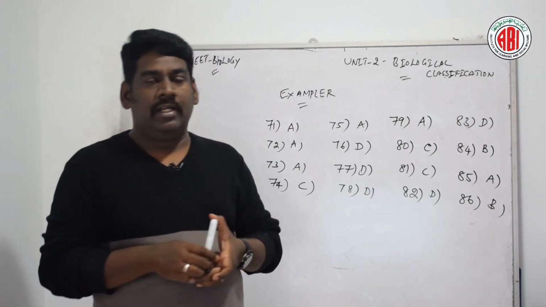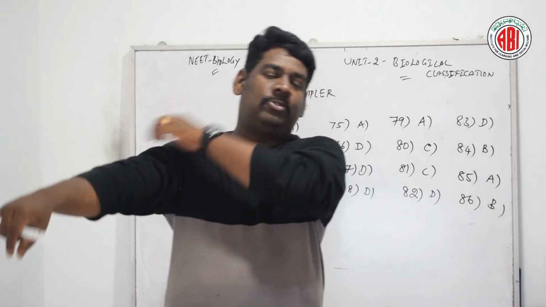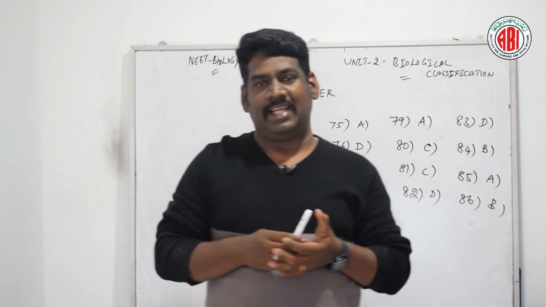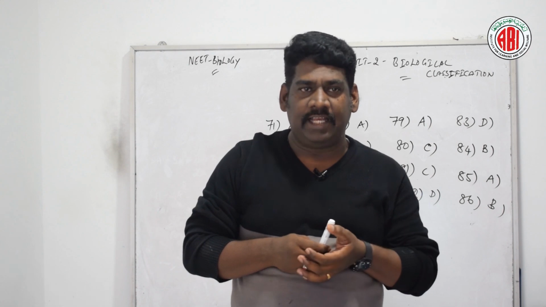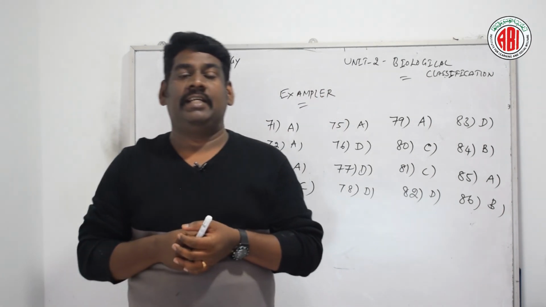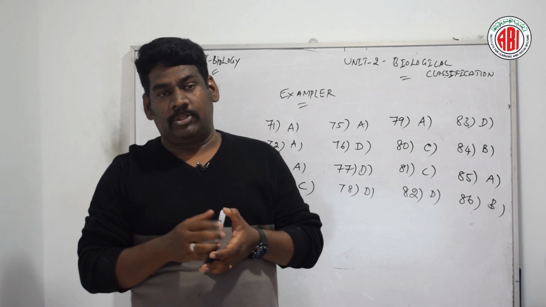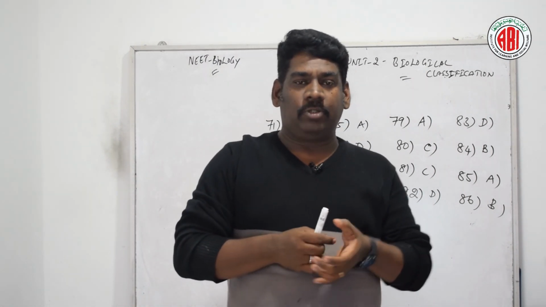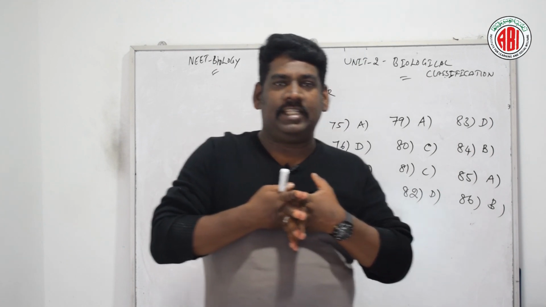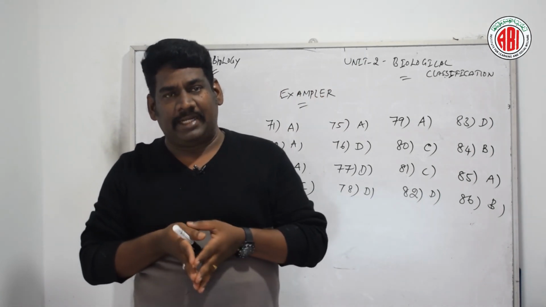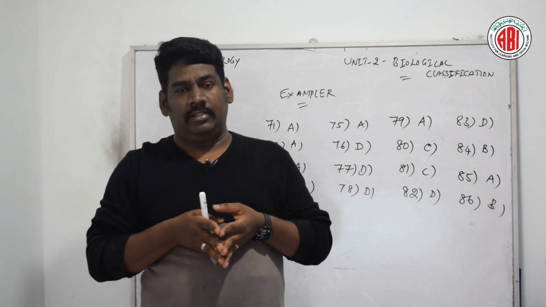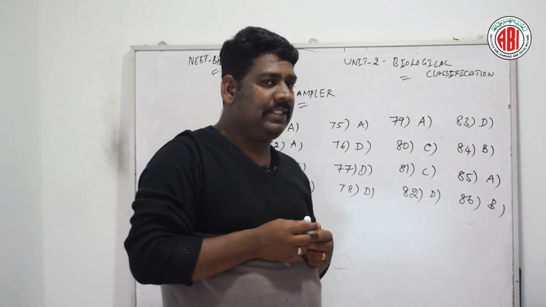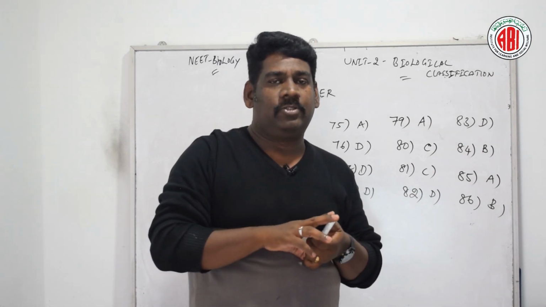Let us see. The growth curve of bacteria, that is also called as hyperbolic. It shows various stages: lag phase, log phase, exponential phase and stationary phase, are also called as steady phase, and finally decline phase. So these are the different stages of this the growth of the bacterial cell. So the right answer for this question is option B. Option B is the right answer. Now let us go for the next question.